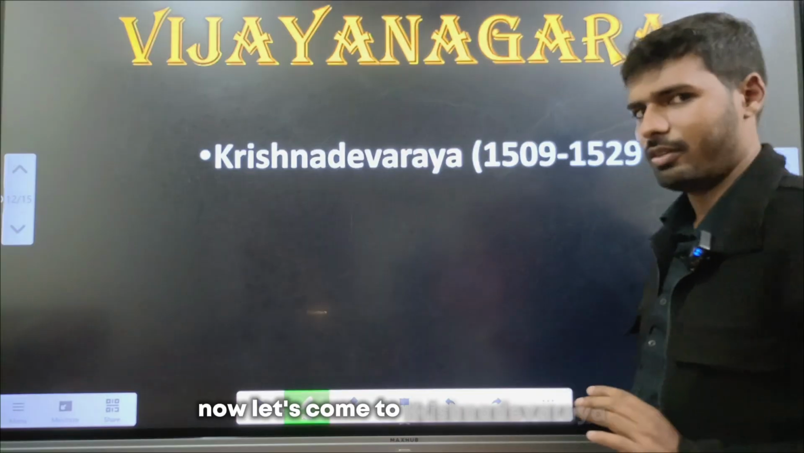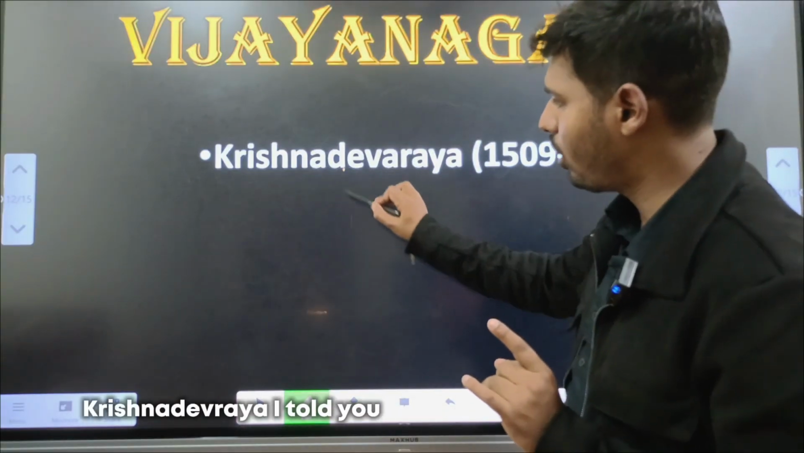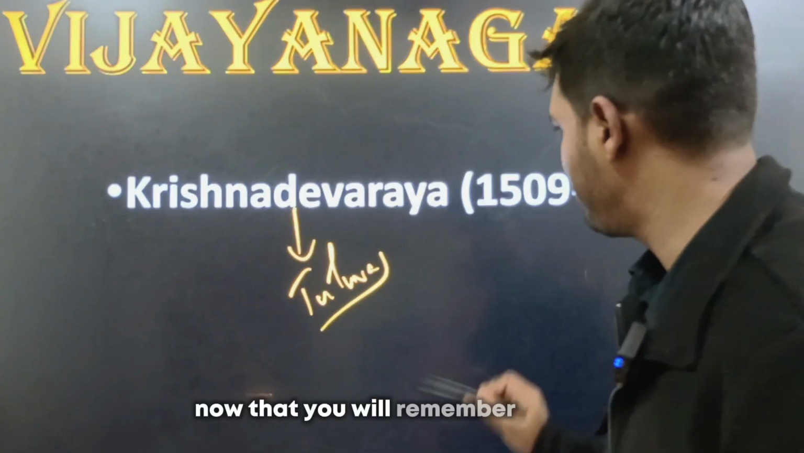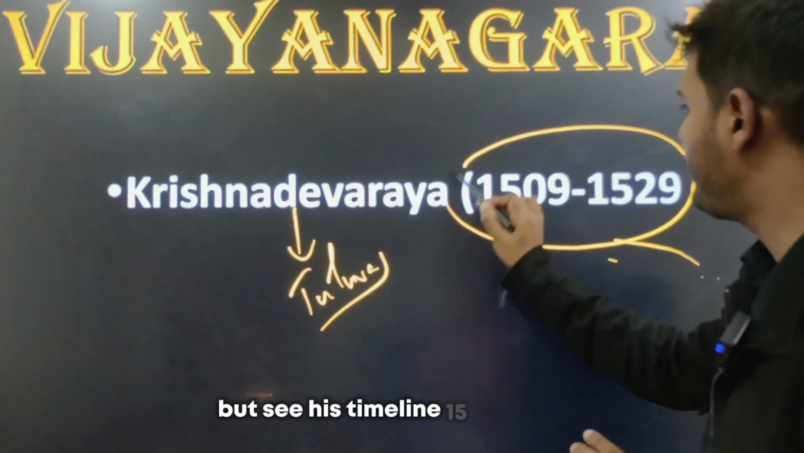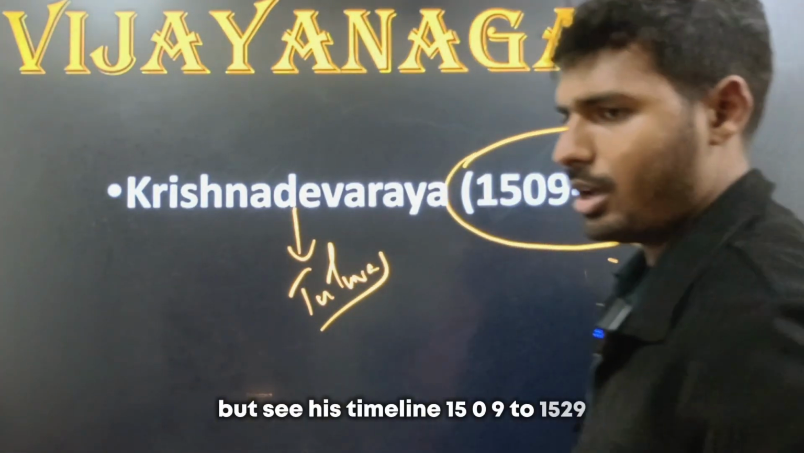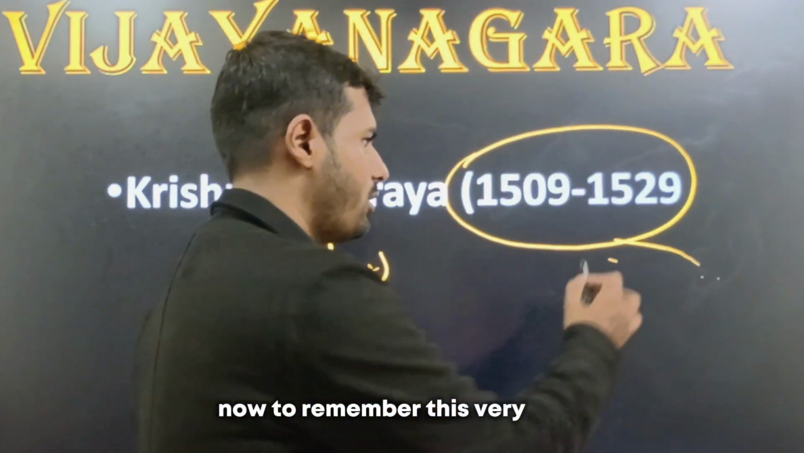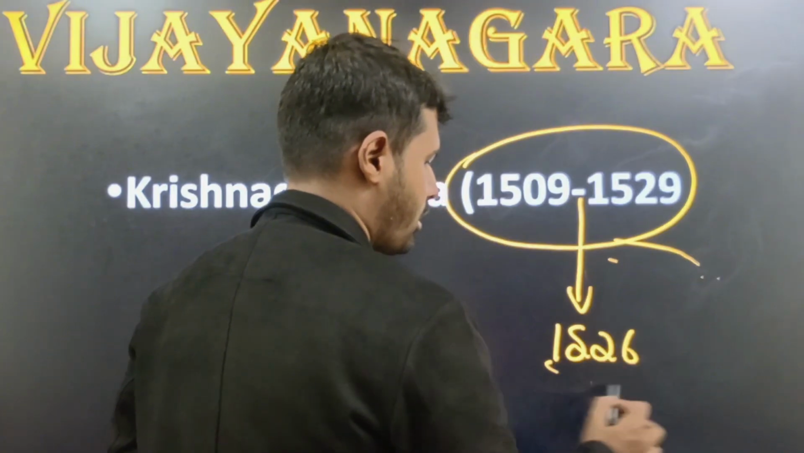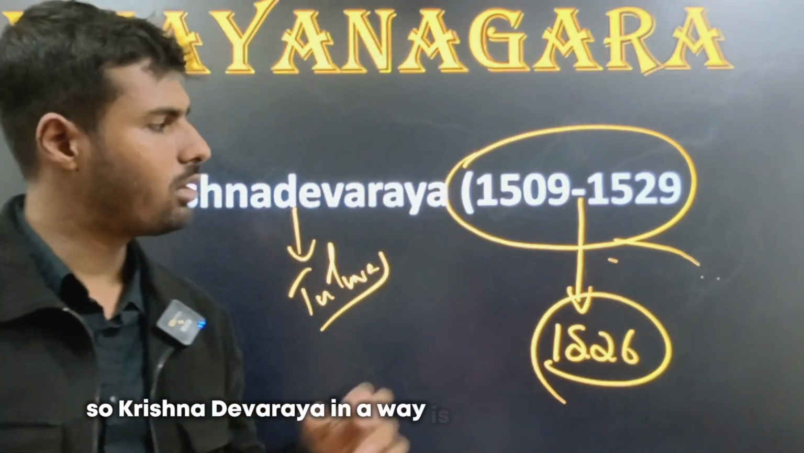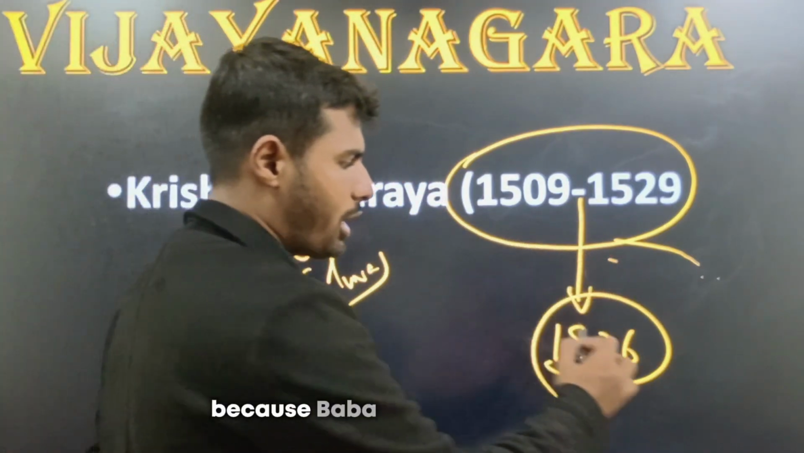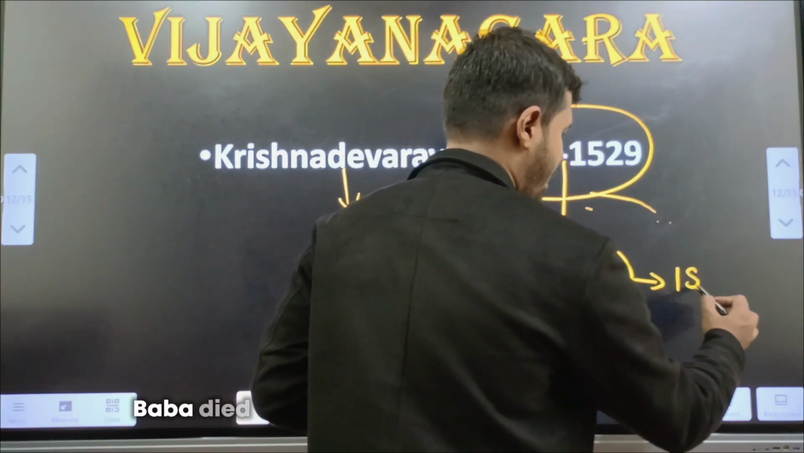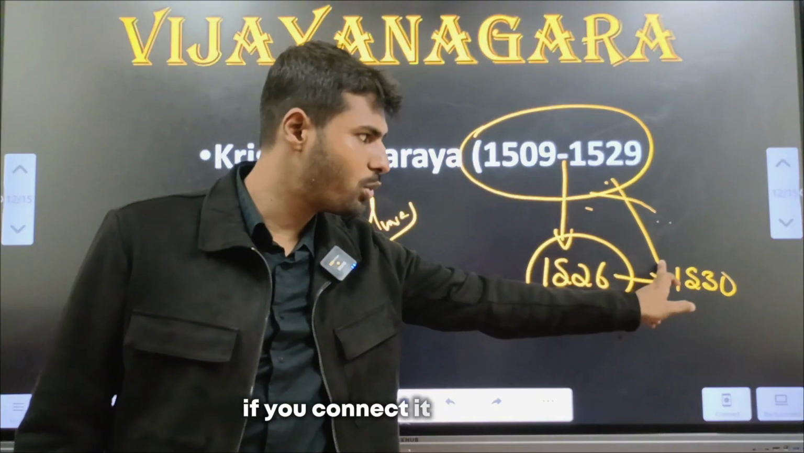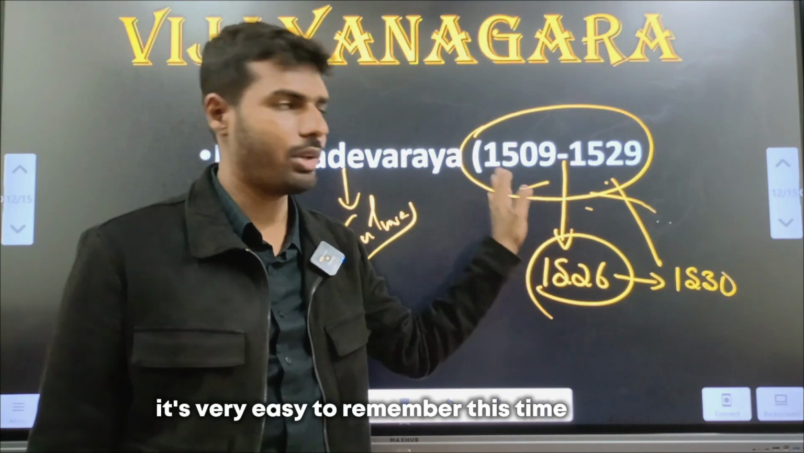Now let's come to Krishnadevaraya. Krishnadevaraya, I told you already, his dynasty is Tuluva. Now that you will remember for sure. But see his timing, 1509 to 1529. Now to remember this, very easy, connected with the year in which Babur came to India, 1526. So Krishnadevaraya in a way is contemporary to Babur. Because Babur came to India in 1526, Babur died in 1530. Krishnadevaraya died in 1529. If you connect it with Babur, it's very easy to remember this time period.